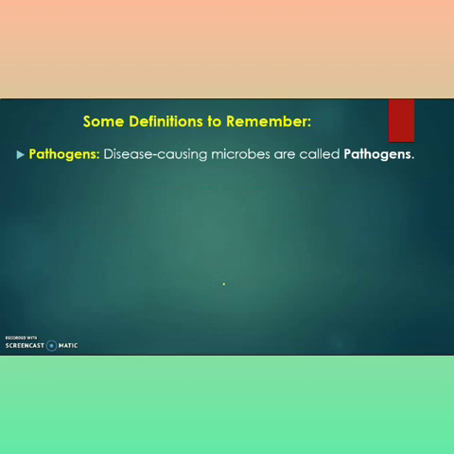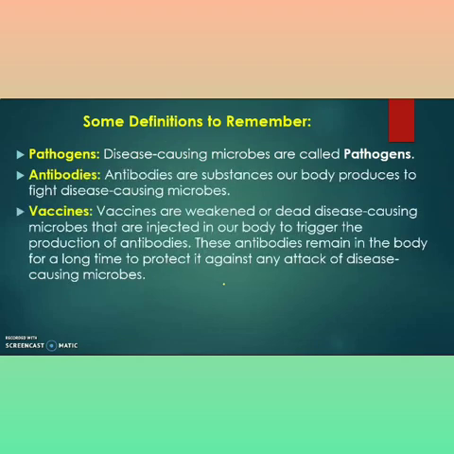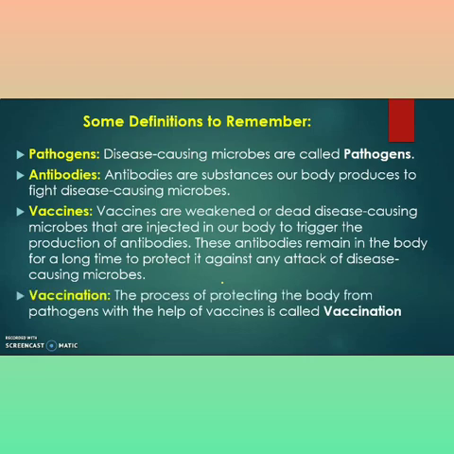Some definitions to remember. First of all, pathogen. Disease causing microbes are called pathogens. These are very important definitions. You have to remember all of these. Antibodies are substances our body produces to fight disease causing microbes. Vaccines are weakened or dead disease causing microbes that are injected in our body to trigger the production of antibodies.